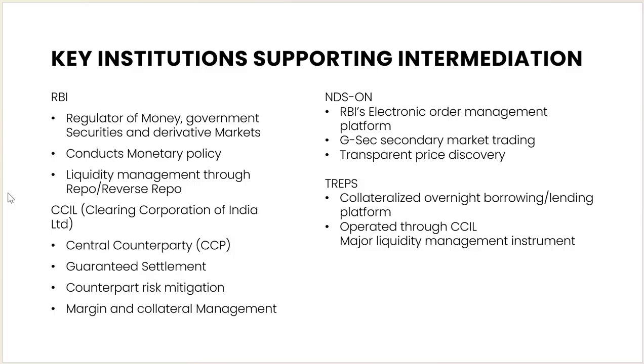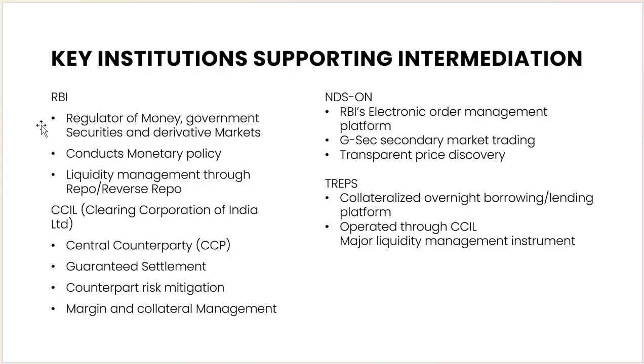So what are the key institutions supporting these intermediaries? The first one is RBI, the second is CCIL, the Clearing Corporation of India, then NDS-OM, and the tri-party institutions. They play an important role. The RBI is the regulator for the money market, government securities, and the derivatives market. It conducts monetary policy and liquidity management through repo and reverse repo, to manage liquidity in the market.